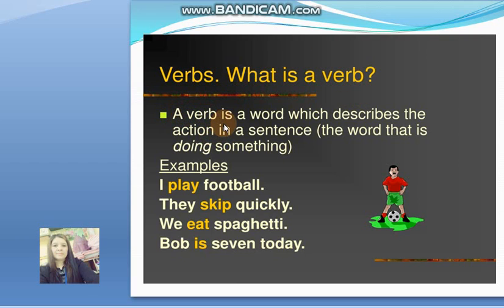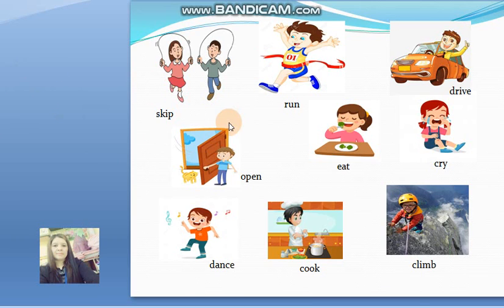A verb is a word which describes the action in a sentence, the word that is doing something. We did this yesterday as my example, like play, skip, eat, and is. Yesterday I mentioned these are verbs in the present tense. It's happening now, and I showed you yesterday that all of them are in the present tense.